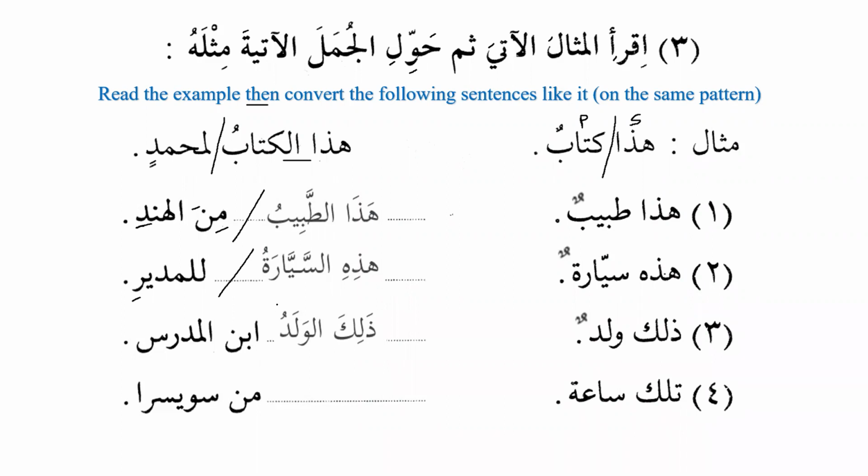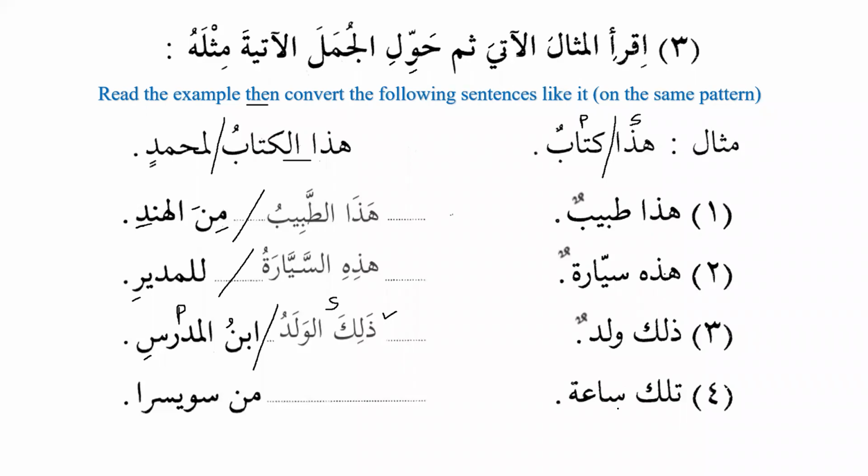Okay. ذلك الولد is the subject and ابن المدرس is the predicate. So this is subject and this is predicate, and we know that both subject and predicate are marfu'. However, now we have two phrases. This is a demonstrative phrase, اسم الإشارة ومشار إليه, and this is ابن المدرس, مضاف مضاف إليه.